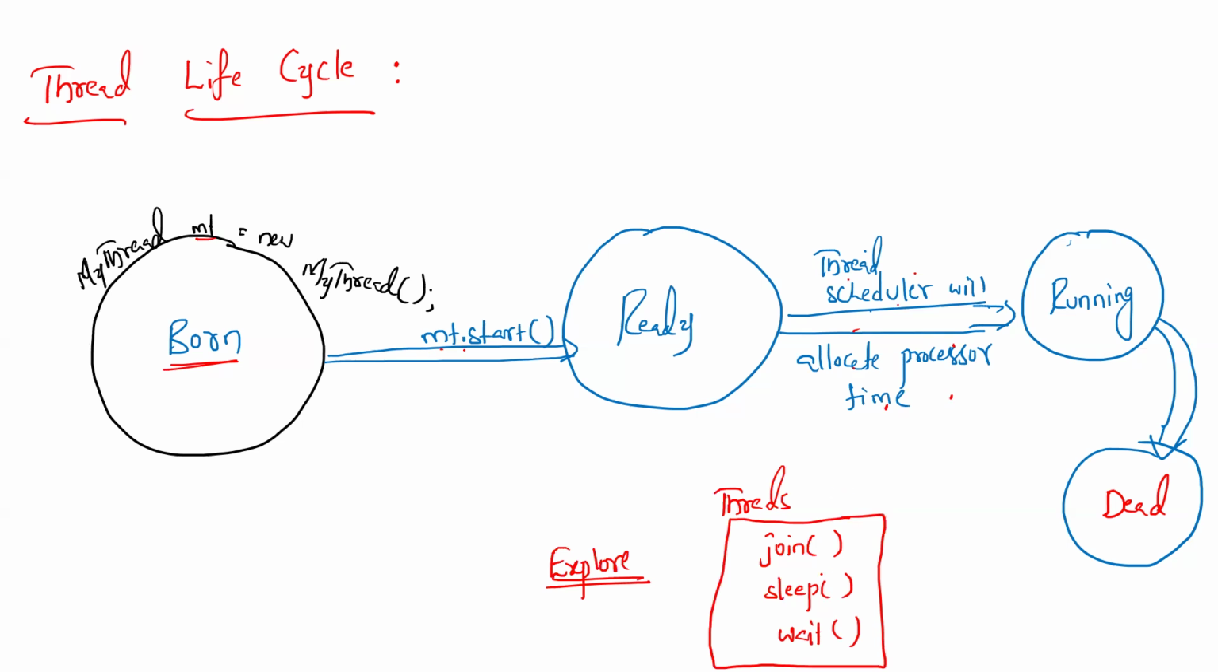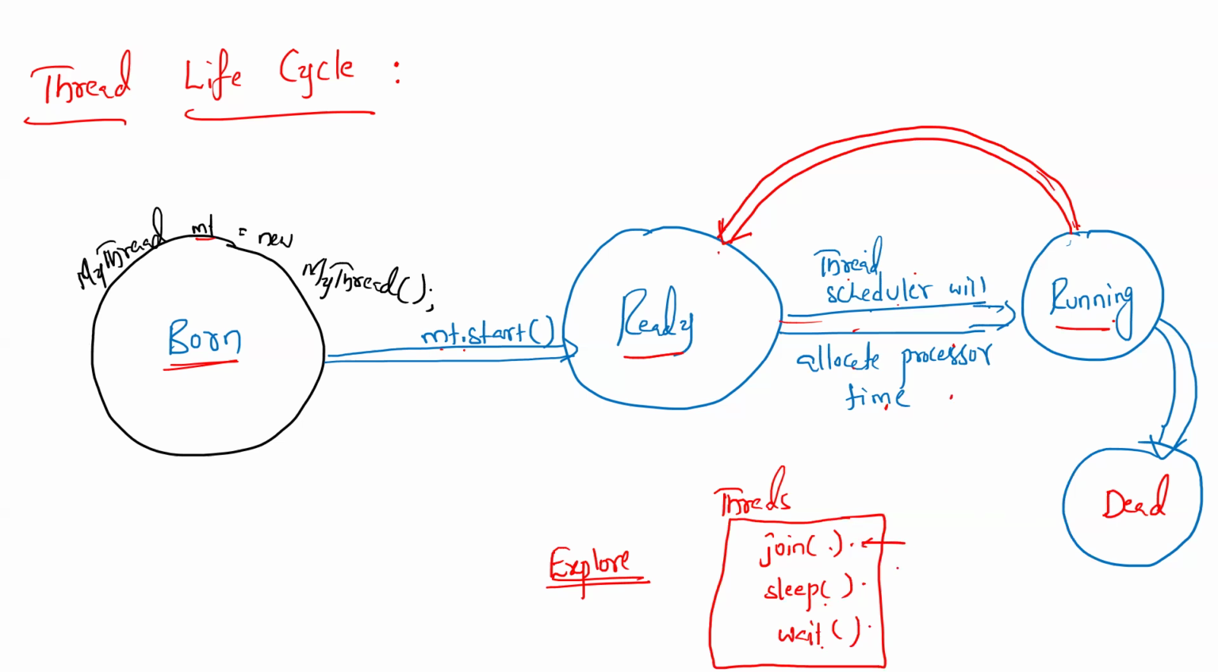Whenever any of these methods are used, from the running status the thread will come back to the ready state once again. It will never go to the born state and it will never go to the dead state. So whenever you use any of these methods, from the running state the thread will come back to the ready state, and again it will run. And again, if any of these methods are used, it will come back to the ready state. So these are the two places where it may be pushed back to the ready state to run once again.